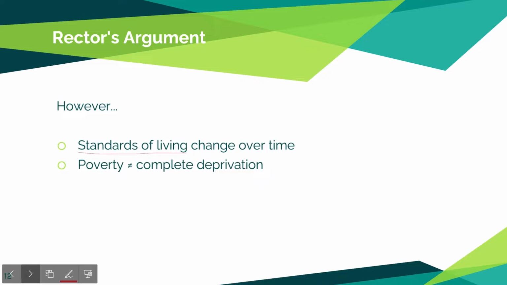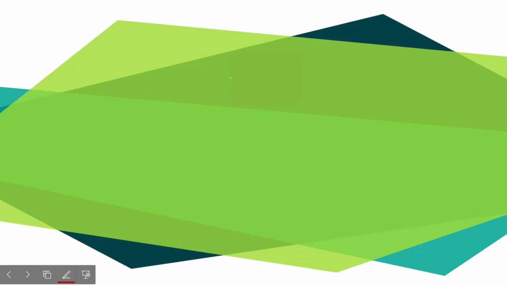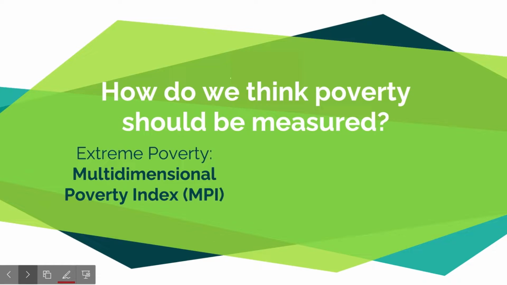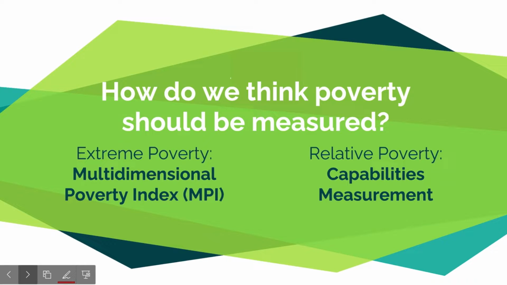Those people should still be considered poor because poverty goes beyond basic food, clothes, shelter, and utilities. The ability to fully participate in society is a crucial component of quality of life that might affect those considered poor in the U.S., and this problem cannot be captured by pure data on what amenities a household has. So now that we know what poverty is, how do we measure it? We think that the best way to do this is to have a multi-level system. The first, to look at extreme poverty, is based on the multidimensional poverty index. Then, to look at relative poverty, we have a capabilities measurement.